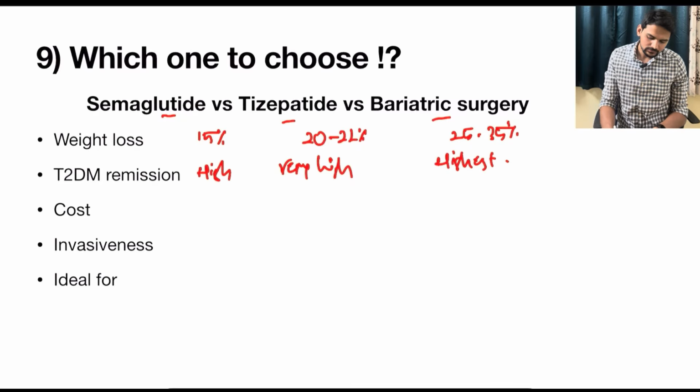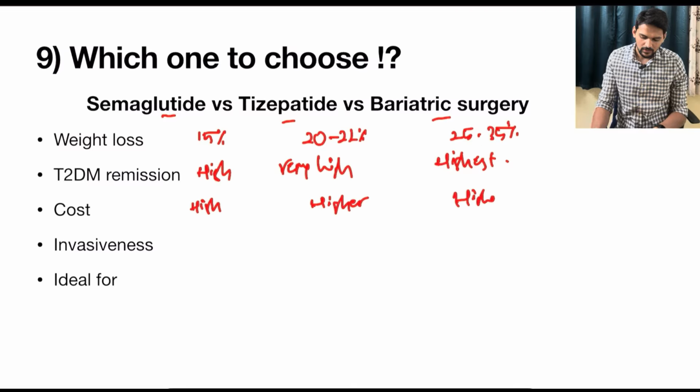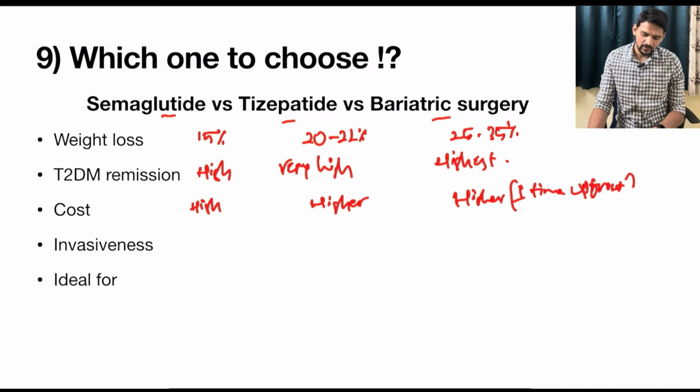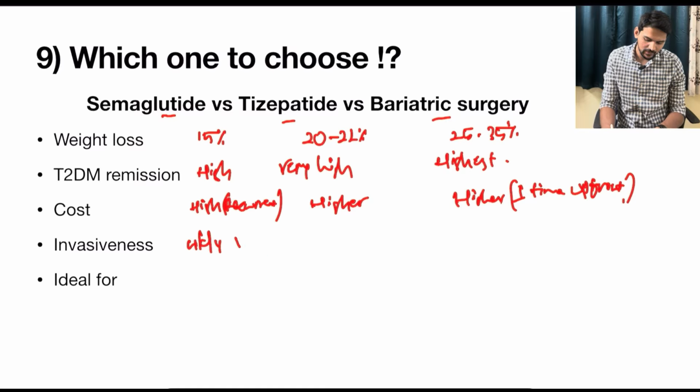Coming to cost, as of now, in the Indian perspective, we can say cost is higher for all of these. But when it comes to bariatric surgery, it will be a one-time upfront cost, whereas these injections are weekly injections, so there will be recurrent expenditure over the medications. Coming to invasiveness, we know that these are weekly injections, whereas bariatric surgery is a one-time major surgery.